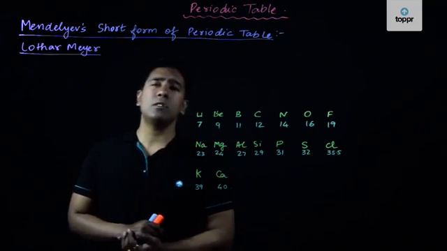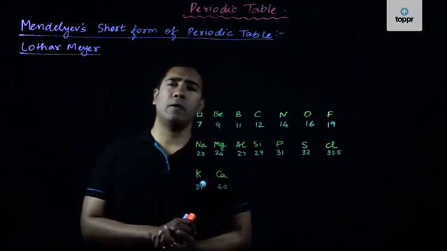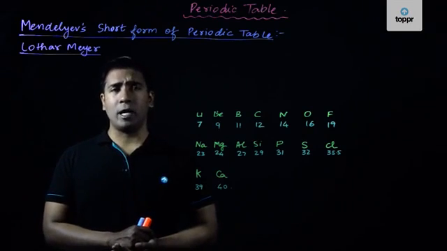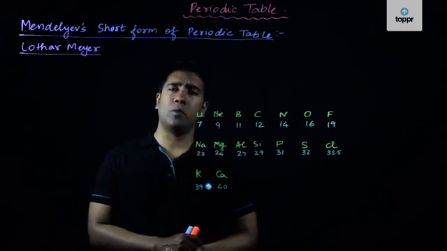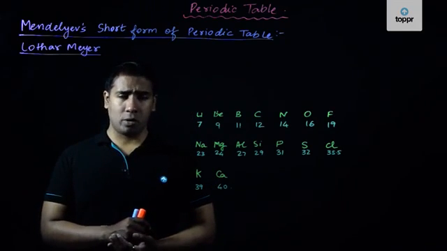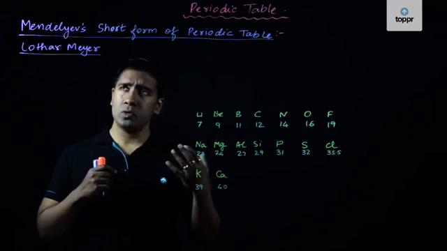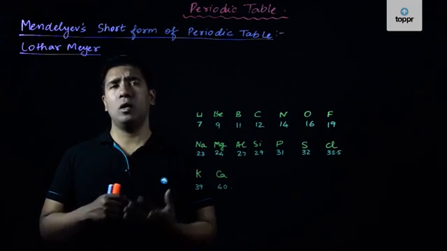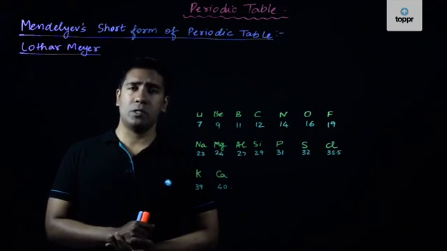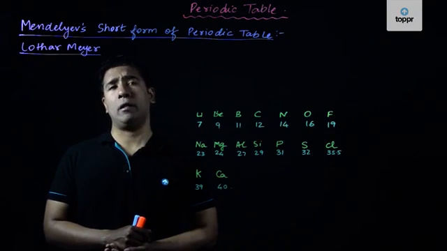One of his failures was that he became overconfident and he required a lot of time to perform these experiments, because all these elements had to be purified before carrying out their melting point, boiling point, and calculation of their atomic volume. So he took a lot of time for doing these experiments. So the credit for all of that goes to Lothar Meyer. Unfortunately, because of that, he could not publish his theory on time before Mendeleev.